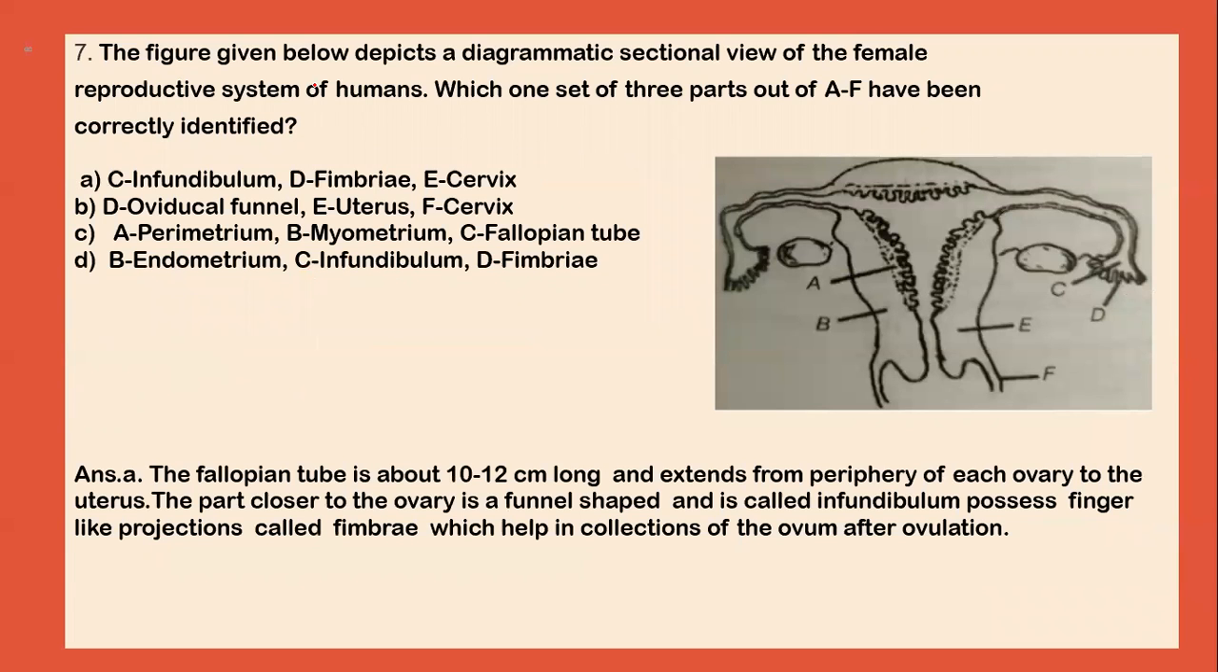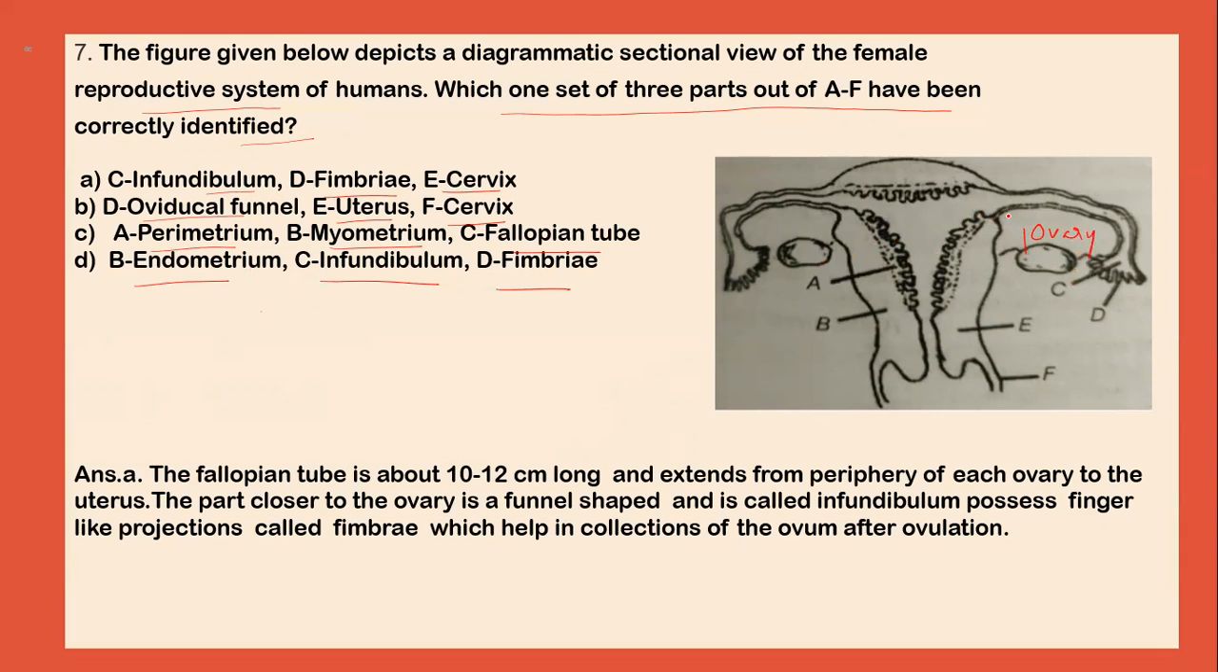Next question: the figure given below depicts the diagrammatic sectional view of the female reproductive system of humans. Which one of the sets out of 1 to 4 have been correctly identified? These are the 4 options and we have to identify these sets. Option 1: C is infundibulum, D is fimbriae, E is cervix. Option 2: D is oviduct funnel, E is uterus, F is cervix. Option 3: A is perimetrium, B is myometrium, C is fallopian tube. Option 4: B is endometrium, C is infundibulum, and D is fimbriae.